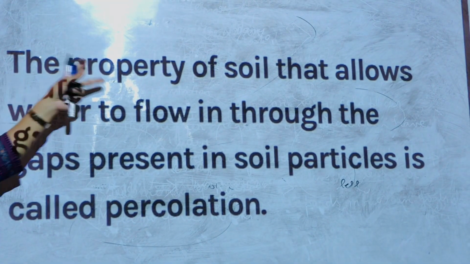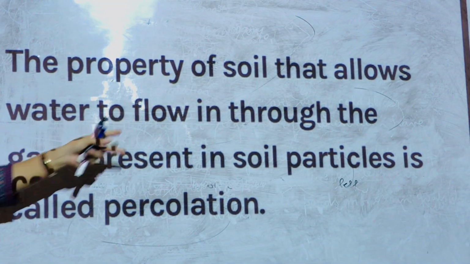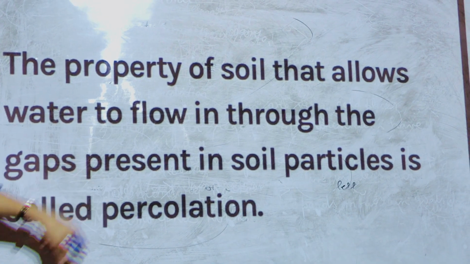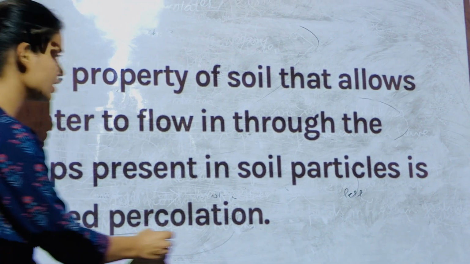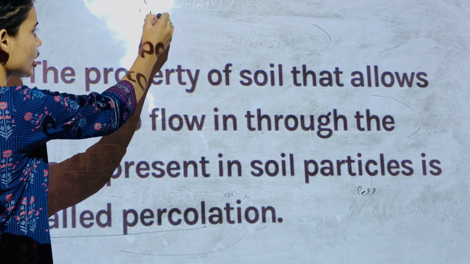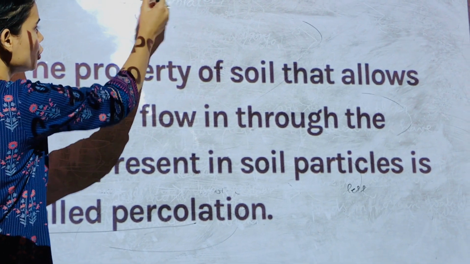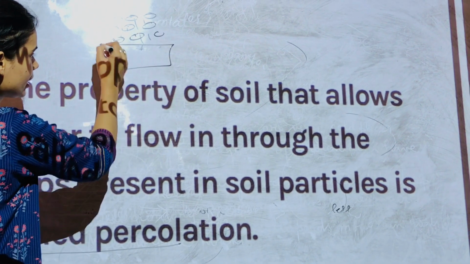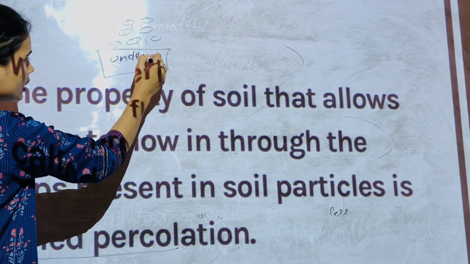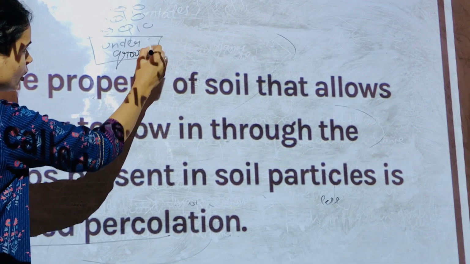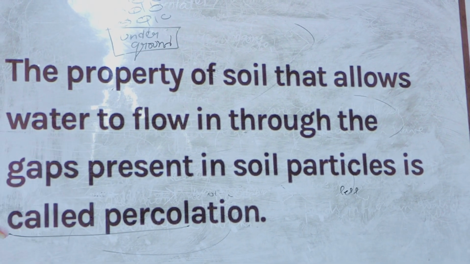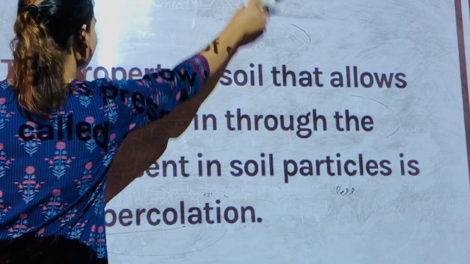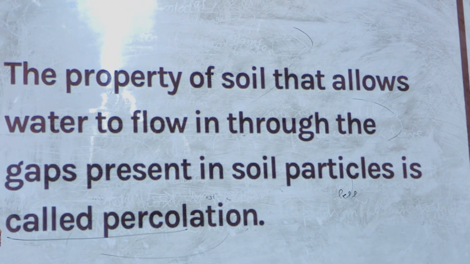Now, the property of soil that allows water to flow in through the gaps present between soil particles, pass through and accumulate underground, in the lower horizon, is called percolation, and this speed is known as percolation rate.